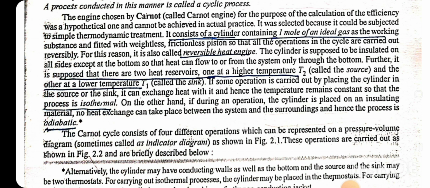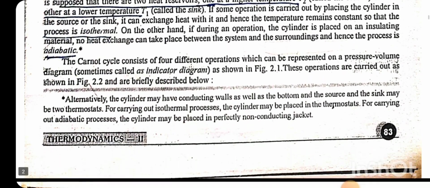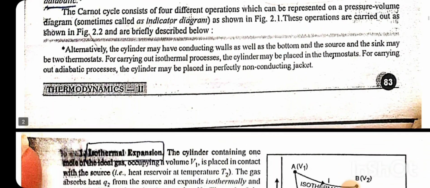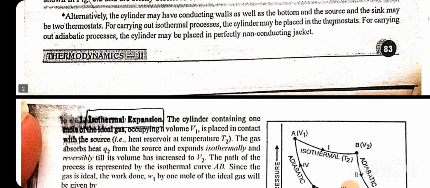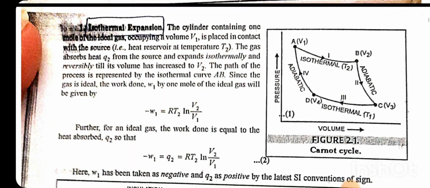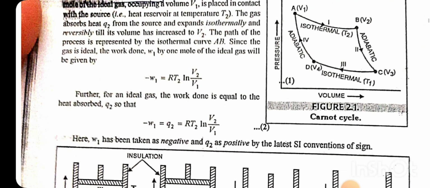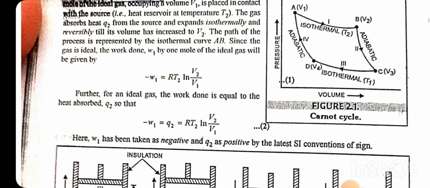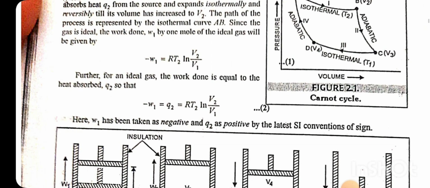The Carnot cycle consists of four different operations which can be represented on a pressure-volume diagram, sometimes called an indicator diagram. These operations are carried out as follows. Isothermal expansion: the cylinder containing 1 mole of an ideal gas occupying the volume V1 is placed in contact with the source. The gas absorbs heat Q2 from the source and expands isothermally and reversibly till its volume has increased to V2.